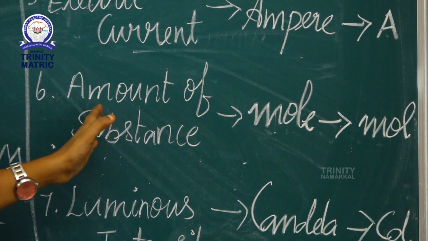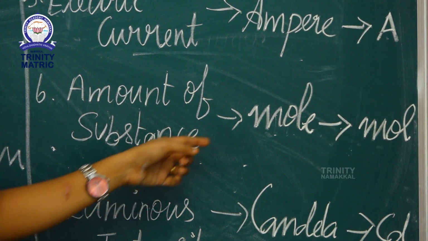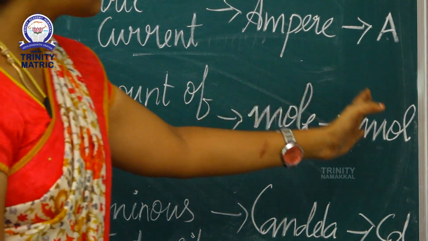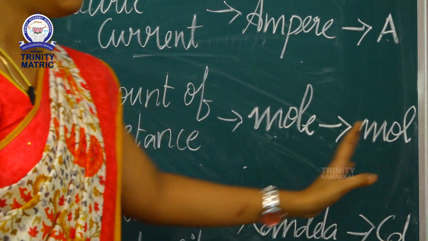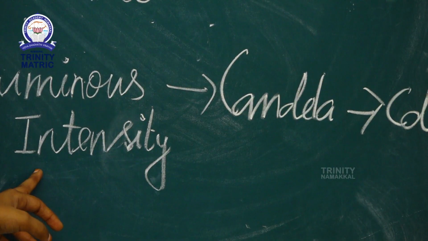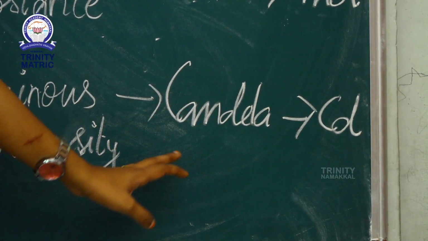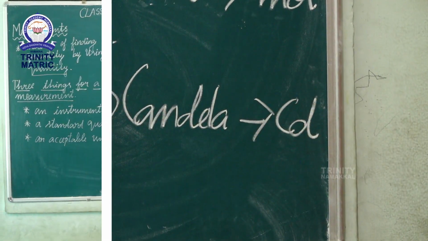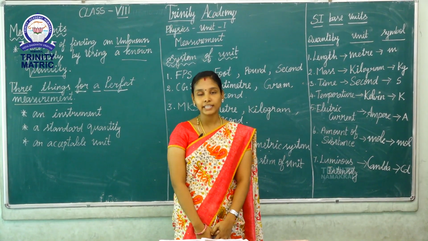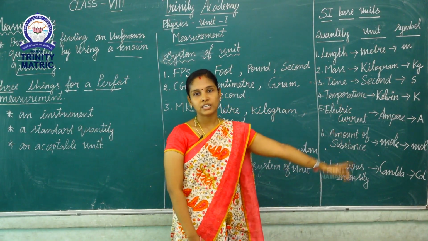Sixth quantity, amount of substance. The unit of amount of substance is mole, and its symbol is mol. Seventh quantity, luminous intensity. The unit of luminous intensity is candela. Its symbol is cd.